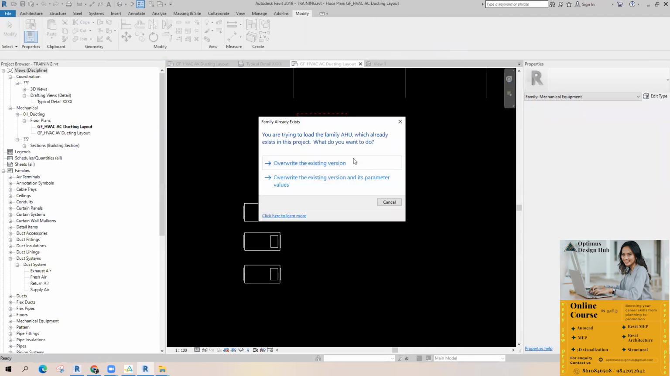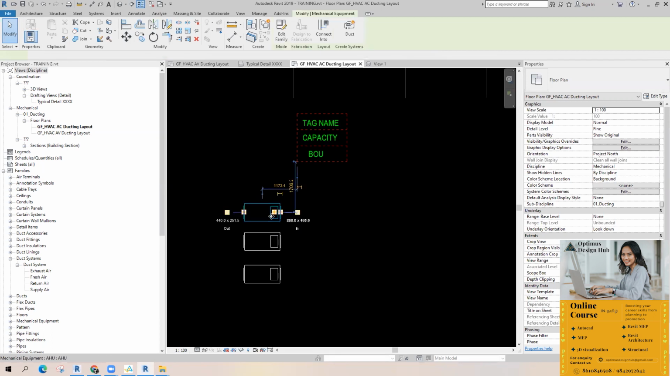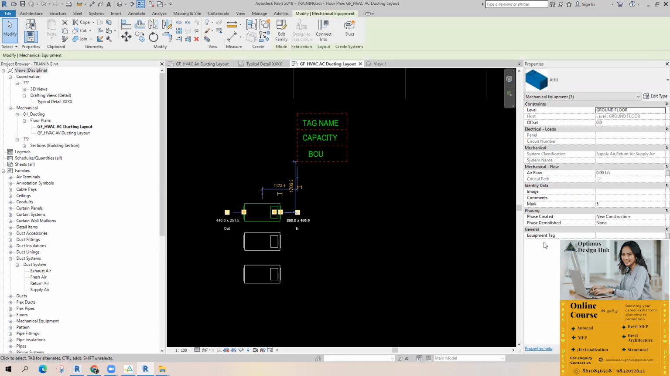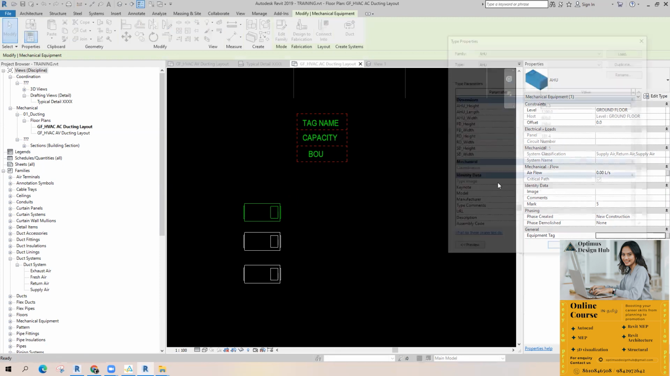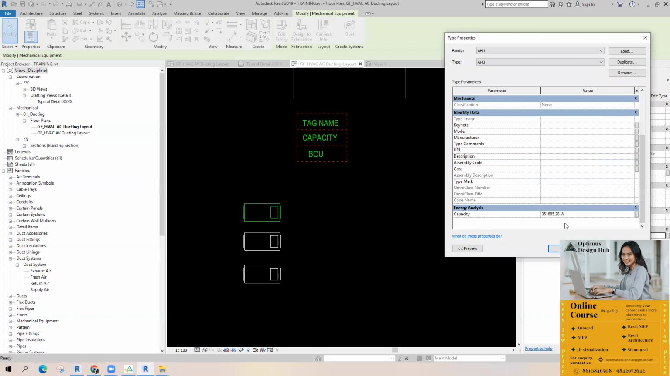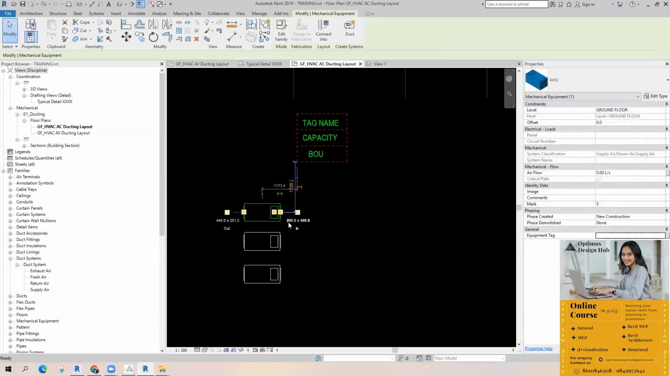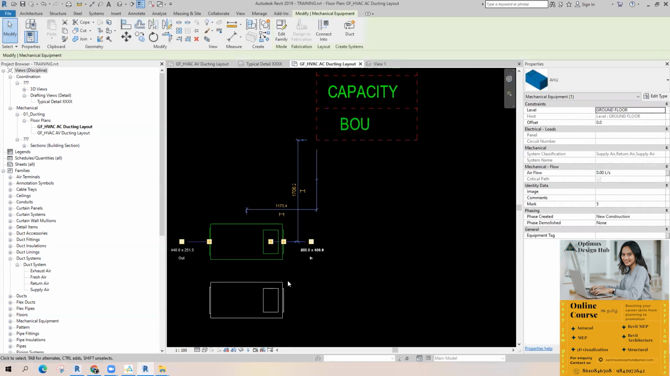According to project, override text system. So while I'm picking this one, I can find this parameter. Okay, equipment tag. From edit type, I can see the capacity. Right? From BOU, bottom of unit.